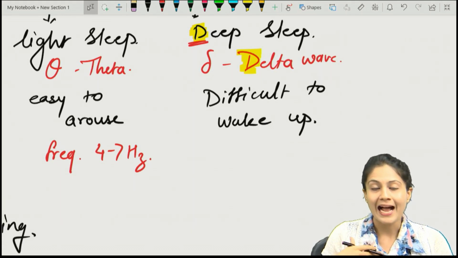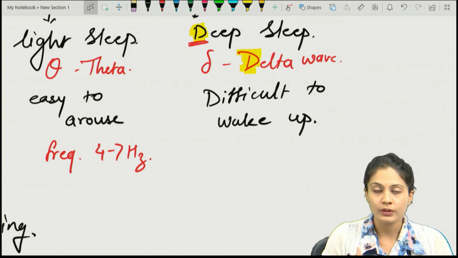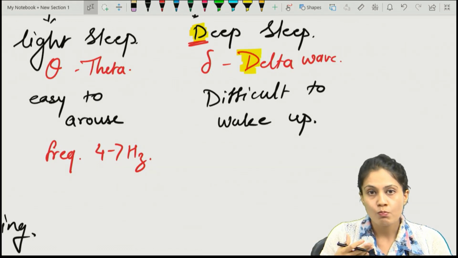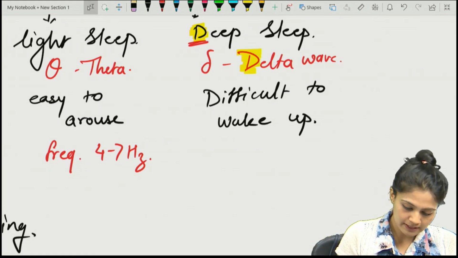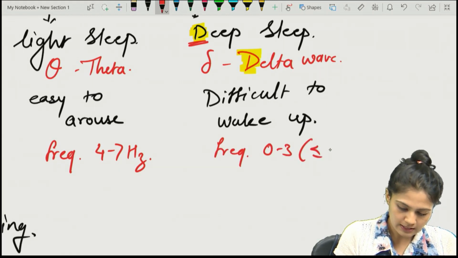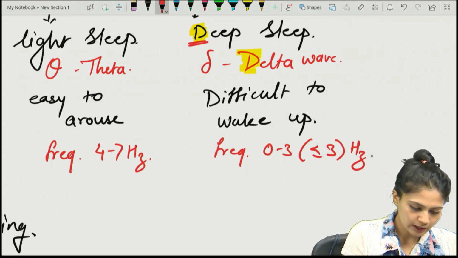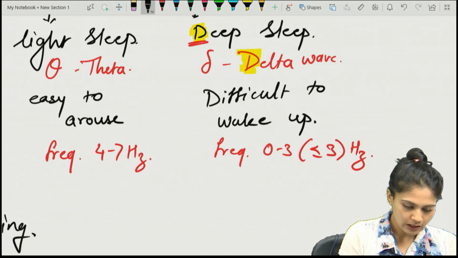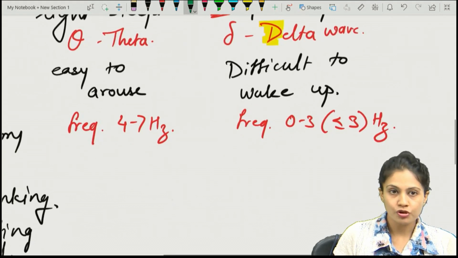So if you are actively thinking, the frequency of production will be more. If you are in deep sleep, it will be very, very less. That is, the frequency is 0 to 3, or you can say less than 3 hertz.